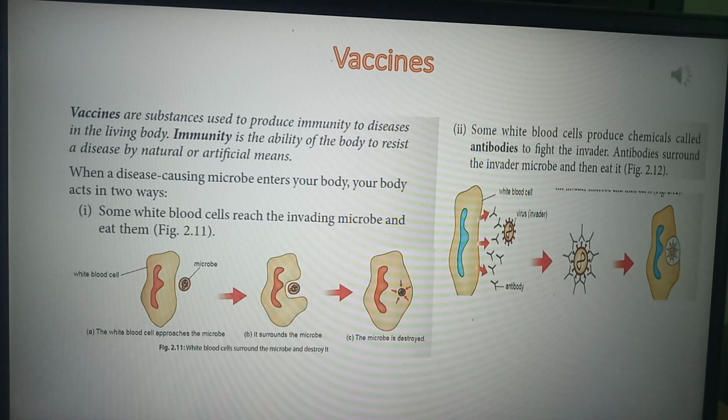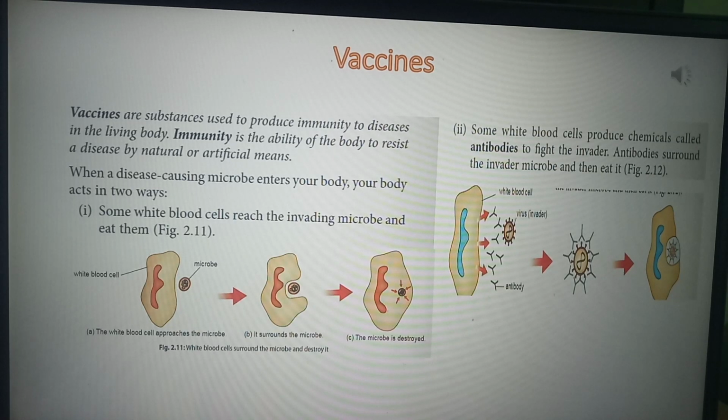The first way is white blood cells. I hope you all remember, in 7th class we had discussed red blood cells, white blood cells and platelets. White blood cells are responsible for fighting against disease-causing germs and bacteria. It is the same here.